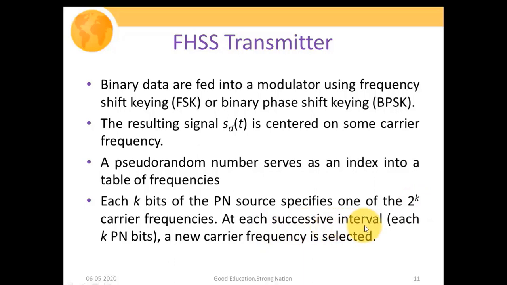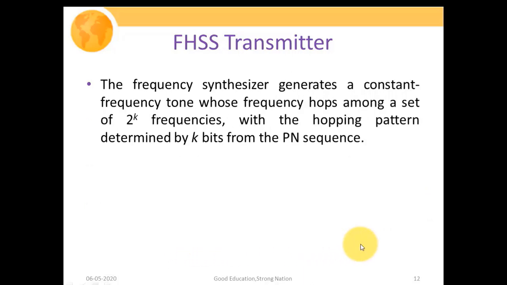So at each successive interval a new carrier frequency is selected. This is what I have explained. So the frequency synthesizer generates a constant frequency tone whose frequency hops among a set of 2 to the power k frequencies, with the hopping pattern determined by the k bits from the PN sequence. So the frequency synthesizer will generate one carrier frequency for a certain duration of time, and when another bit sequence is generated by the PN random sequence generator, it will switch over to the next carrier frequency.